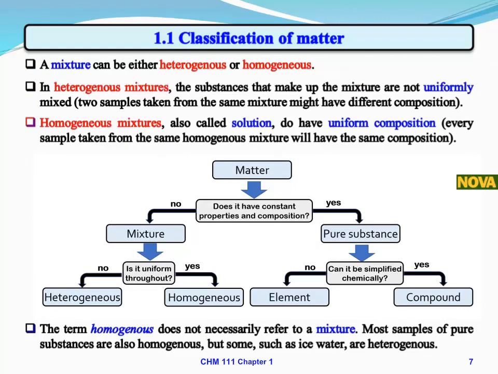Mixtures do not have definite compositions and can be either heterogeneous or homogeneous. In heterogeneous mixtures, the substances that make up the mixture are not uniformly mixed, so two samples taken from the same mixture might have different compositions. Heterogeneous mixtures can be physically separated into their constituent components. Homogeneous mixtures, also called solutions, do have uniform compositions, so every sample taken from the same homogeneous mixture will have the same composition. It is more difficult to physically separate homogeneous mixtures into their constituent components.